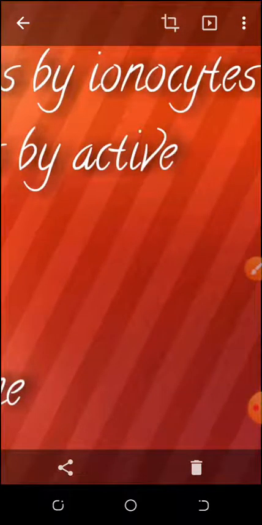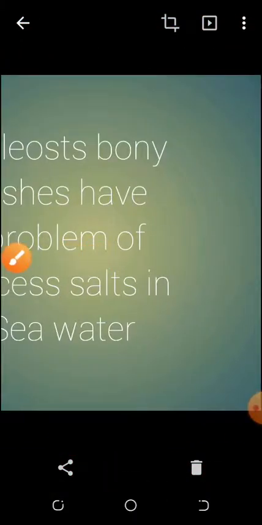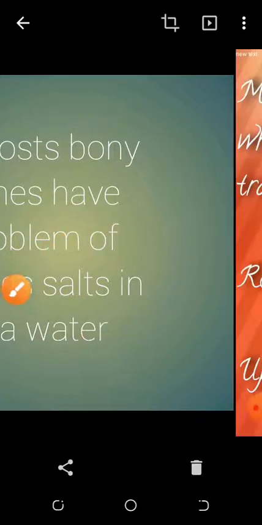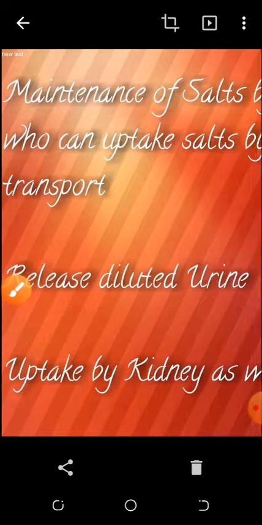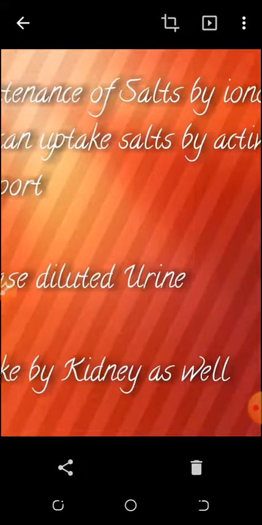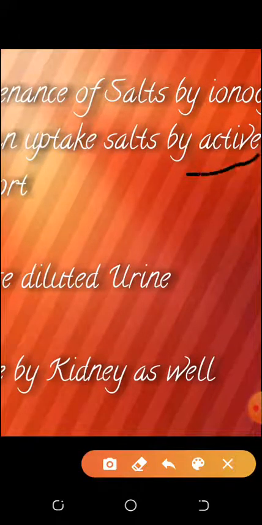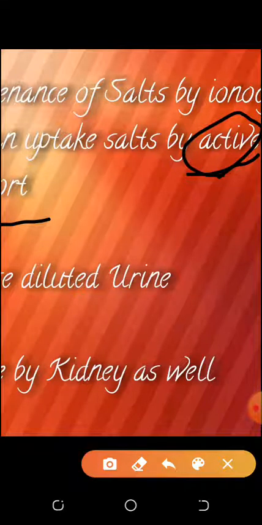So the ionocytes are exactly opposite to the rectal gland, and they are working in the freshwater animals. So what is happening? They are taking salts from outside to inside by active transport. Do you know active transport? I defined it several times. Active transport means movement of the molecules from low concentration to high concentration.